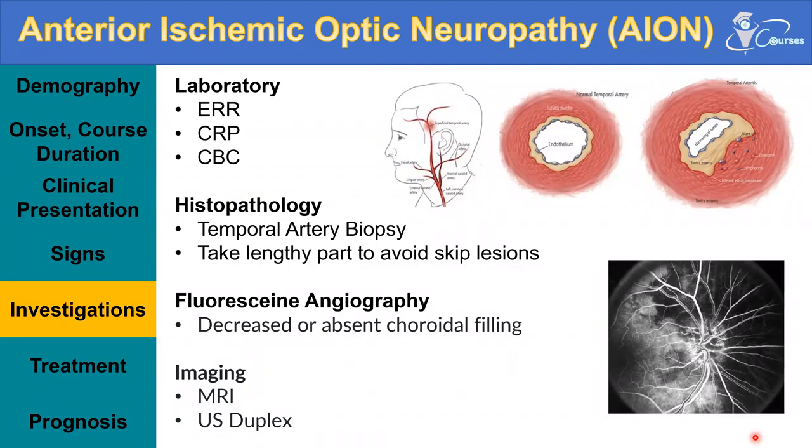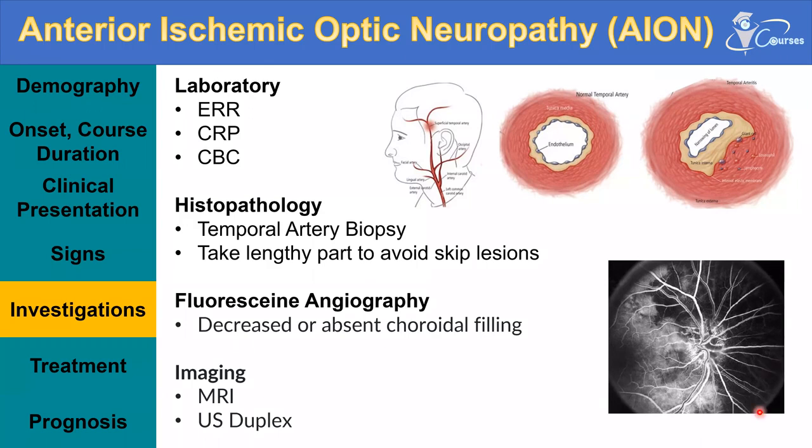So the pathology of anterior ischemic optic neuropathy is that there is inflammation. This inflammation causes thrombosis of the short posterior ciliary arteries, which fill during the choroidal phase of the fluorescein angiography. So they will show this lack of fluorescence. You can clearly compare between the temporal and the nasal part of the optic disc. So this also appeared earlier in the clinical ICU exams, and it's also a very important clue to differentiate between arteritic and non-arteritic.